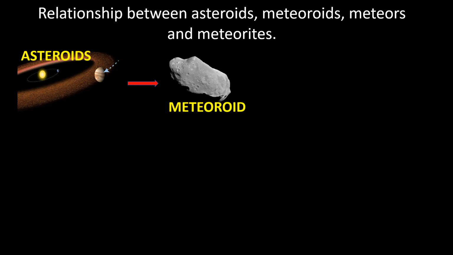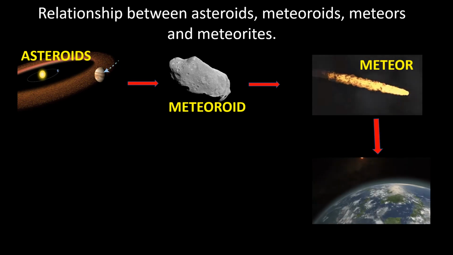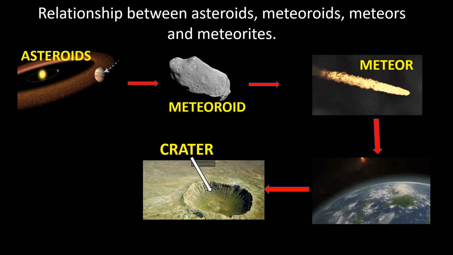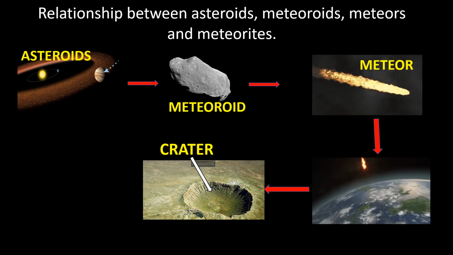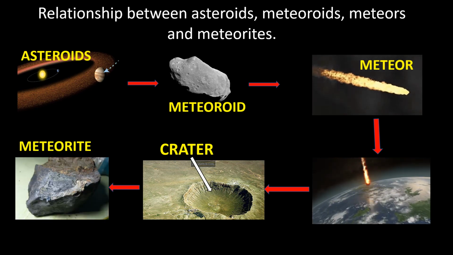As the meteoroids enter the Earth's atmosphere or another planet's at high speed and burn up, they form fireballs called meteors. Meteors that hit the Earth produce craters on the Earth's surface. A meteoroid that survives a trip through the atmosphere and hits the ground is called a meteorite.